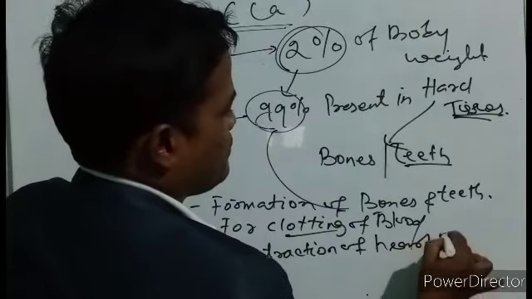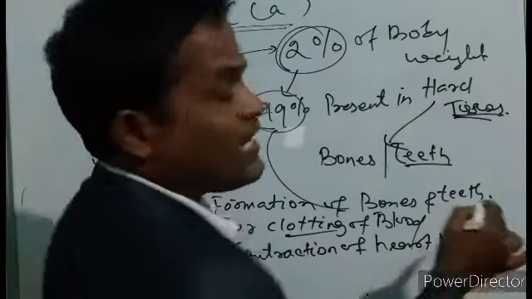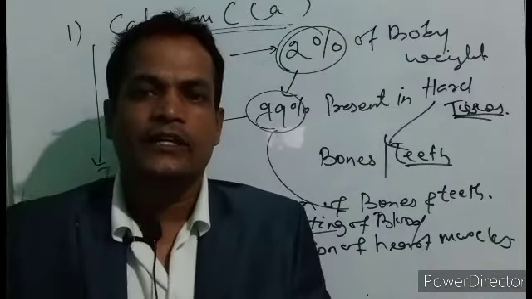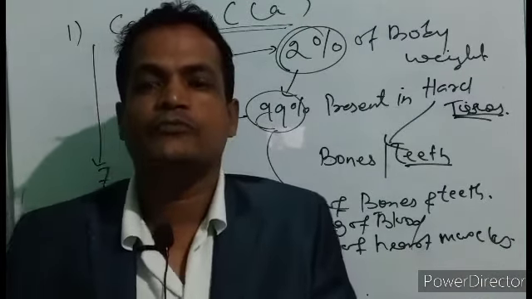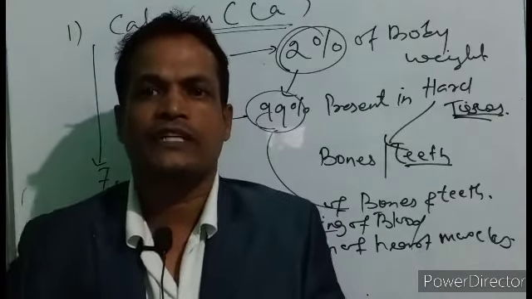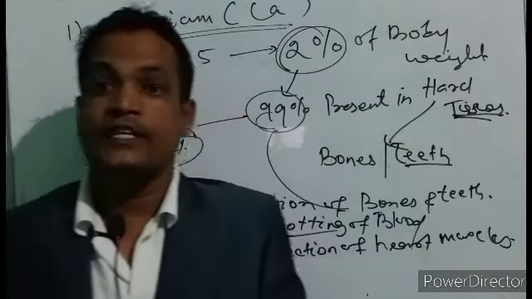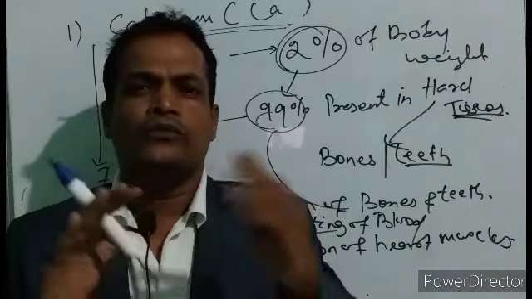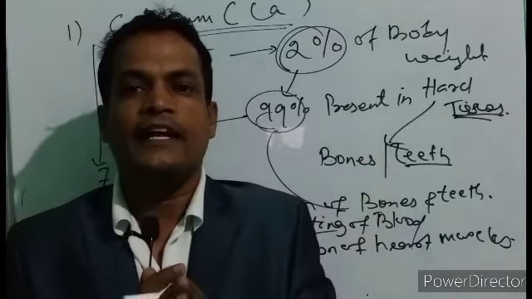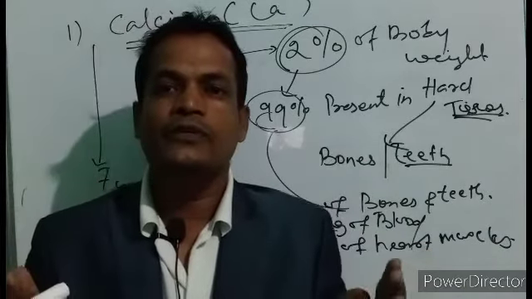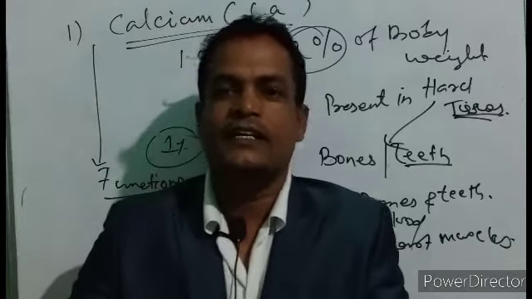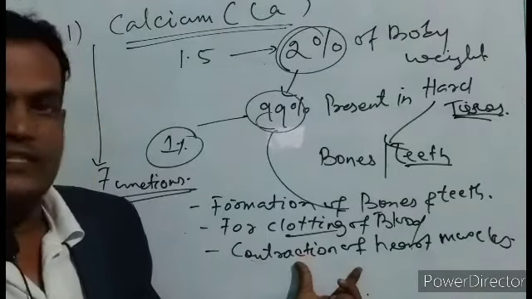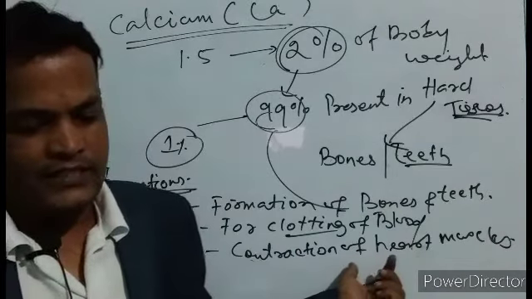Contraction of heart muscles. What heart muscles? If the contraction of heart muscles is not there, it is one of the important factors, because contraction and relaxation together form the heartbeat. If contraction and relaxation are not there, the heartbeat will not be there. If there is no heartbeat, everything will be finished on the spot. Is it right? So it helps in the contraction of heart muscles.